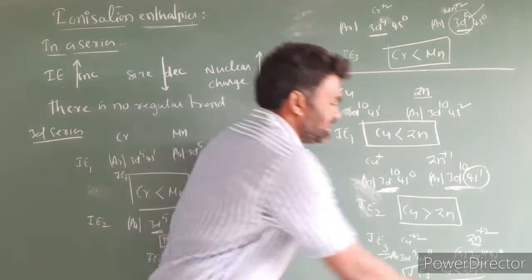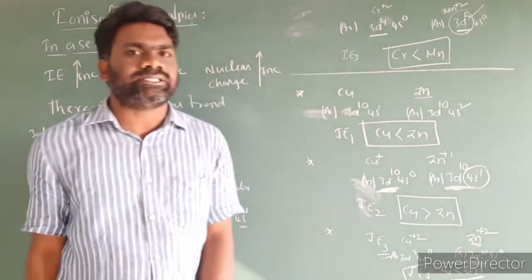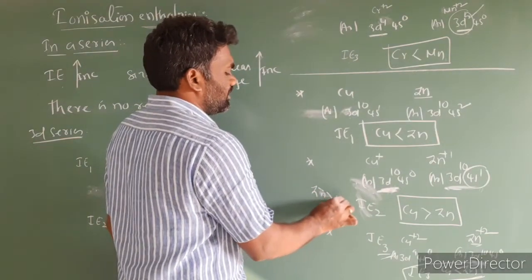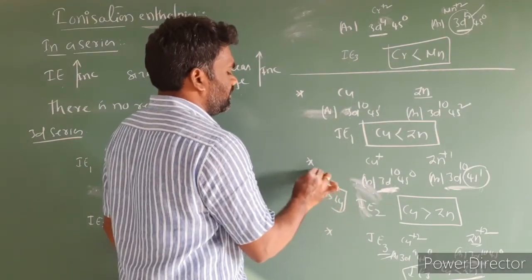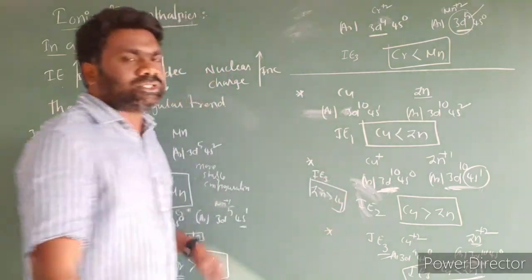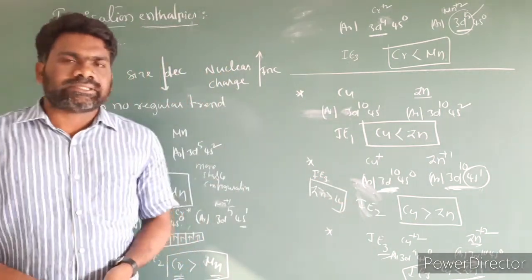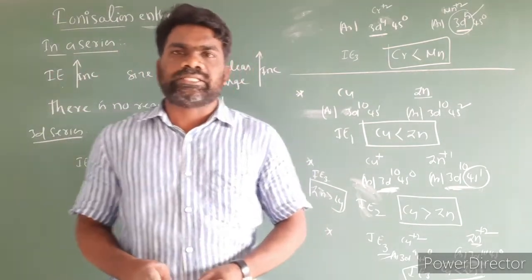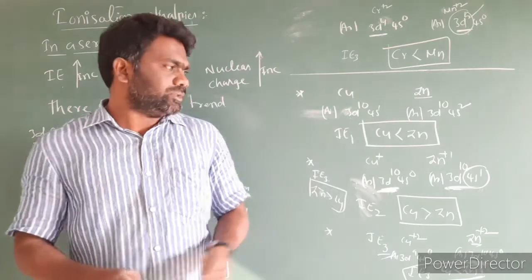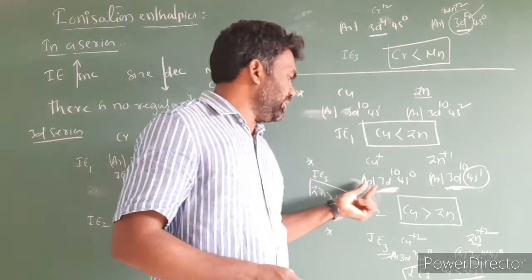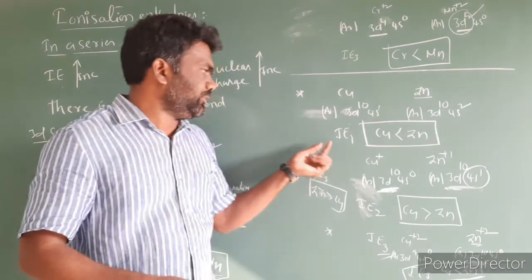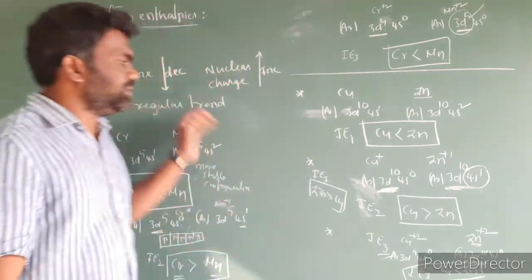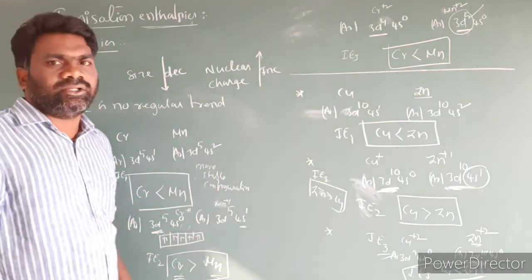IE3 of copper is less than zinc. That means zinc has a greater value compared to copper in the case of IE3. So the point is there is no regular increasing trend of ionization enthalpy. Either IE1, IE2 or IE3, there is some irregular trend. This is because, after removing electrons, the relative energies of the 3d as well as 4s orbitals change. This is the variation of ionization enthalpies in a period.